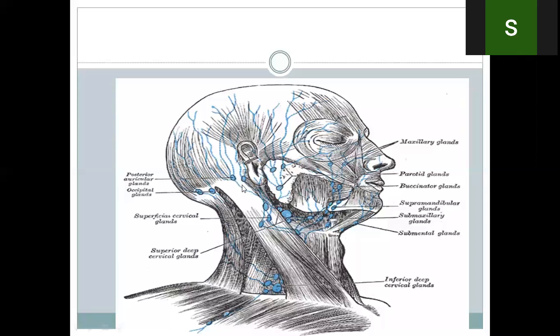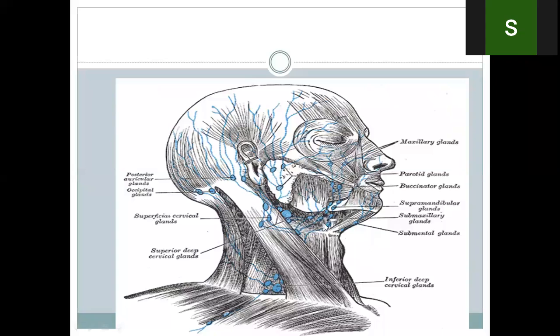And the post auricular and retro auricular nodes, because they are behind the auricle, are present over the mastoid process. That's why they are called mastoid nodes as well. They drain the posterior part of the auricle, the external auditory meatus, and the part of the skull which is above the post auricular nodes. So it drains the posterior part of the skull, this part, and the most posterior part is drained by the occipital node.